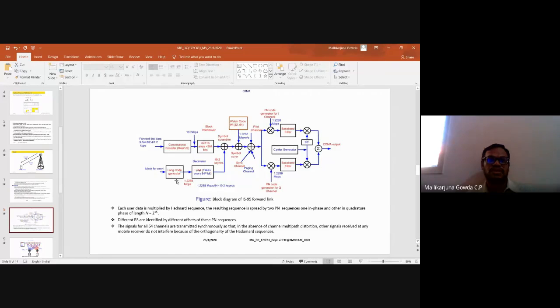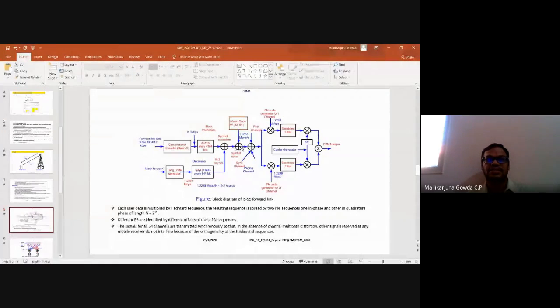So I use a long code generator. It is a pseudonoise code only, right? That will be decimated with the decimation value I said. Here I am getting 1.2288 megachips per second, so the output of that will be 19.2 kilobits per second. By doing decimation, I am able to get this rate. Your output of the block interleaver is also 19.2 kbps, so those two will be multiplied. Symbol by symbol scrambling will be done, then it is transmitted over the channel.